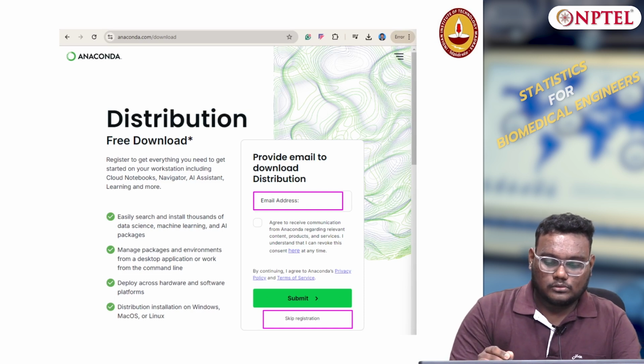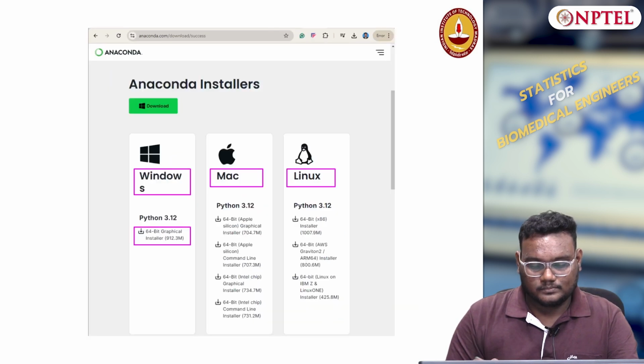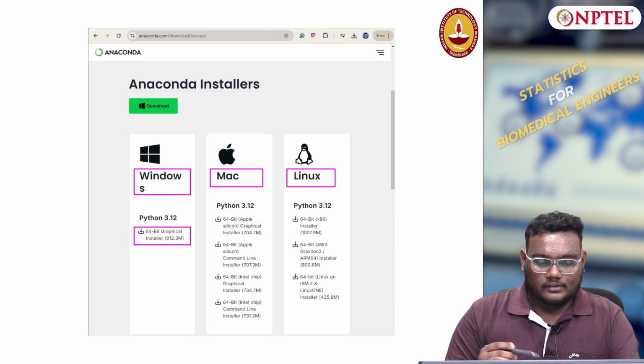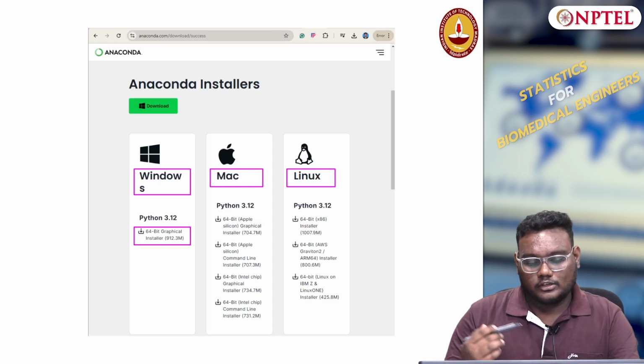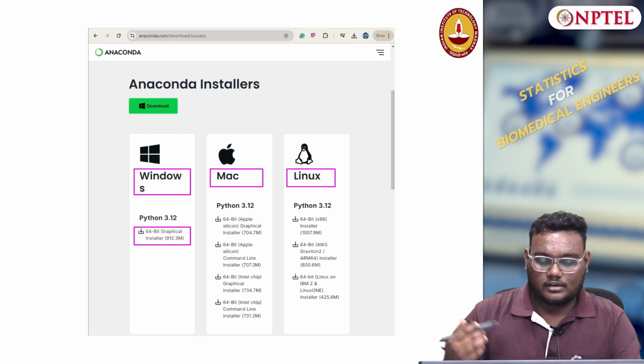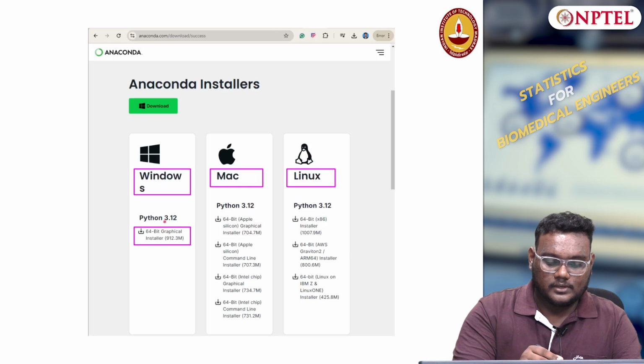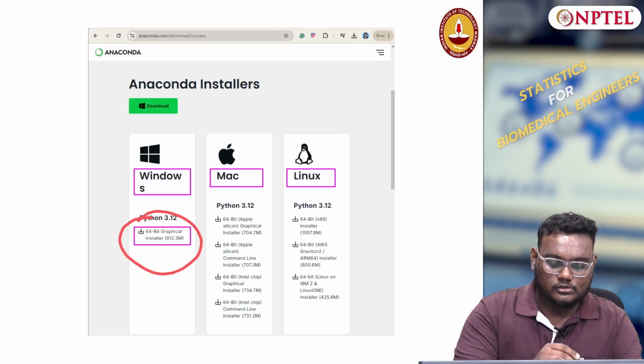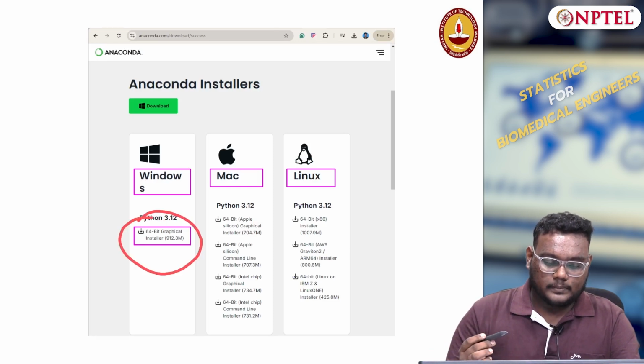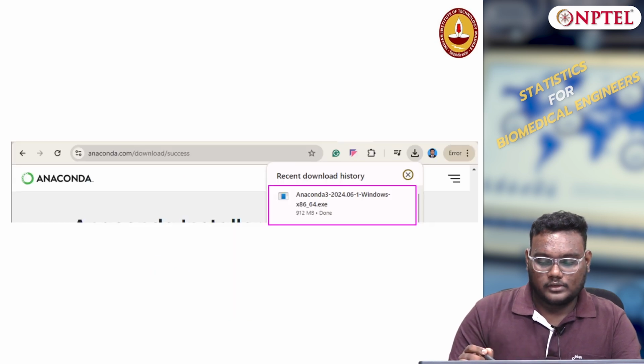On this page, just choose skip registration, and after that it will ask whether you are going to install it for Windows, Mac or Linux. First we are going to install for Windows. So, I am choosing Python 3.12 for Windows. Clicking that will start the download.